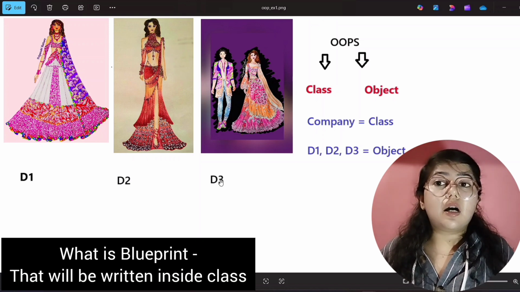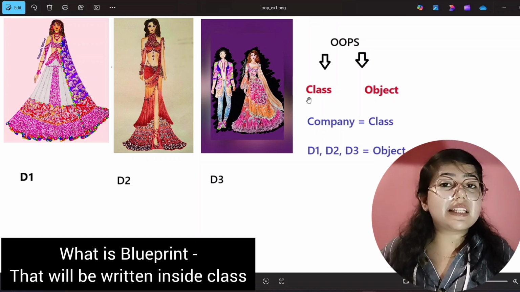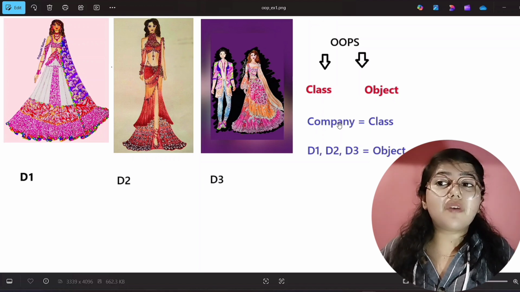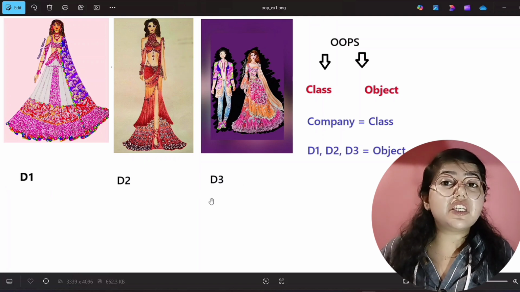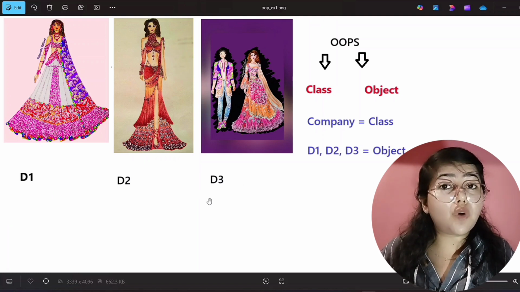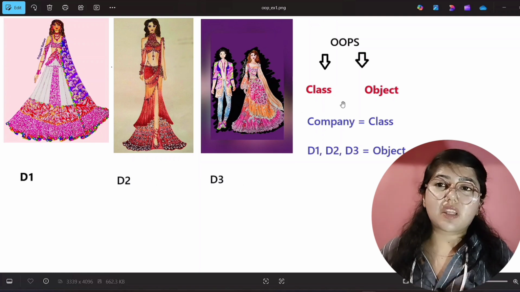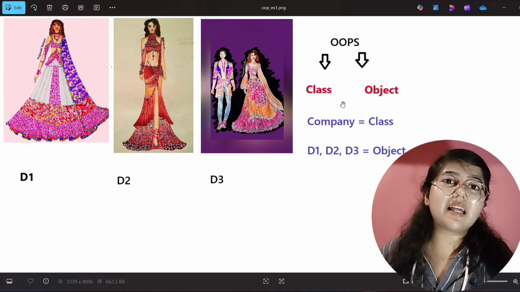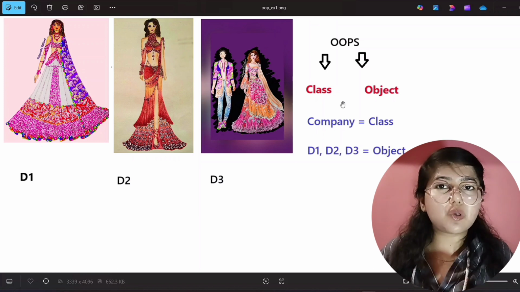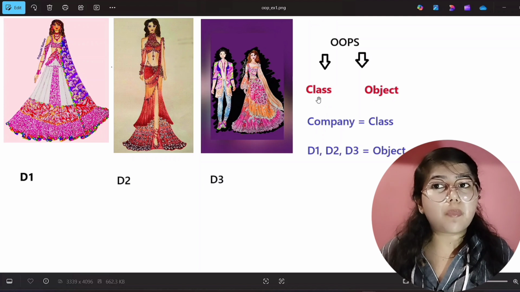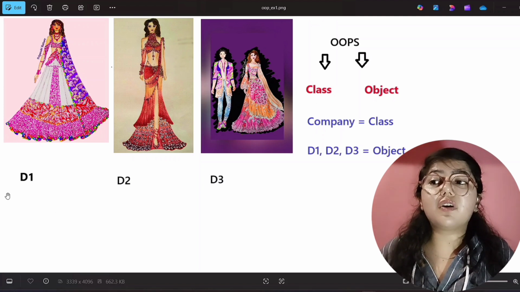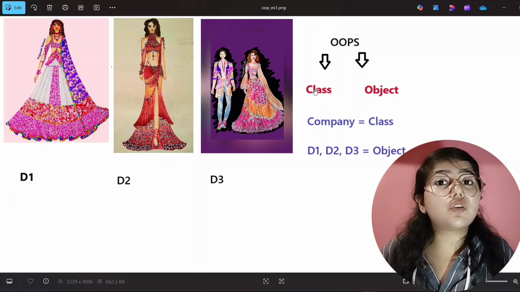So now the next thing is inside the class. This is the class. Inside this class I will write some blueprint, and when we manufacture these dresses, that is D1, D2 or D3, each and every object or each and every dress should follow the blueprint which I will write in this class. If you have not understood, don't worry, I will explain you with the help of syntax and code also. But first listen to this. I will write some blueprint or the properties inside this class, and whenever my company manufactures these dresses D1, D2, D3, which are objects, each and every object should follow the blueprint which I will write inside this class.